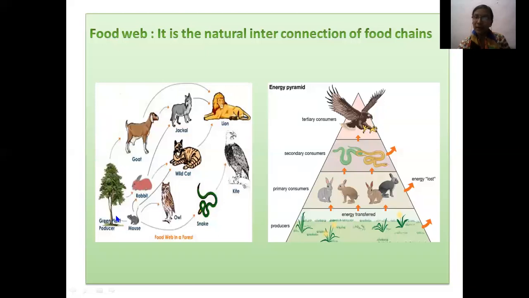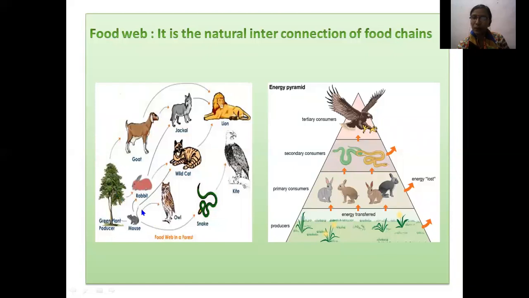So the green plant is eaten by the rabbit and the rabbit is eaten by the wild cat and at last the wild cat is eaten by the lion. This is one food chain. Another food chain is that the green plant is eaten by the goat. Green plant is the producer and goat is the consumer. And after that, this goat is eaten by the lion. Okay, this is another food chain.